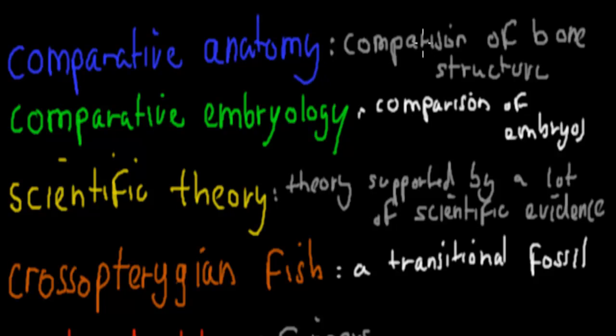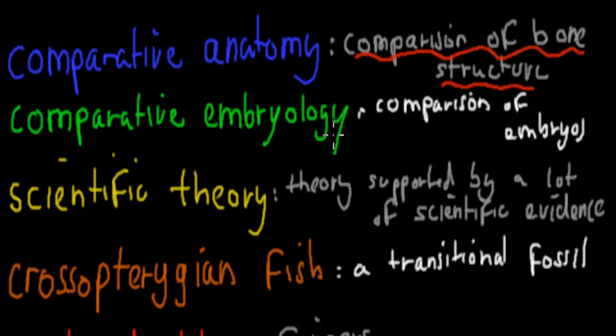Comparative anatomy, that was the comparison of bone structure. So that was important because we compared especially the forelimb of different vertebrates and saw how similar they are. So that's comparative anatomy, comparing that bone structure and seeing if there's any differences or similarities between animals.